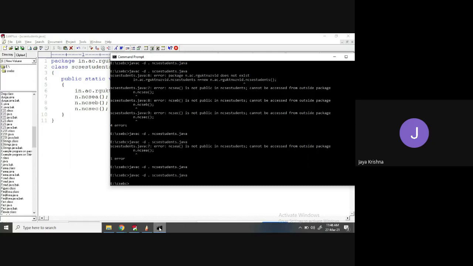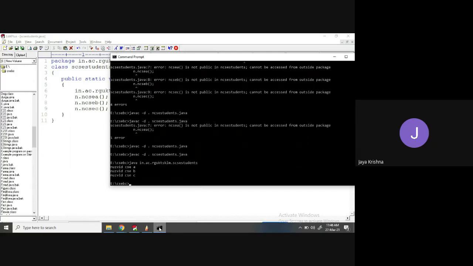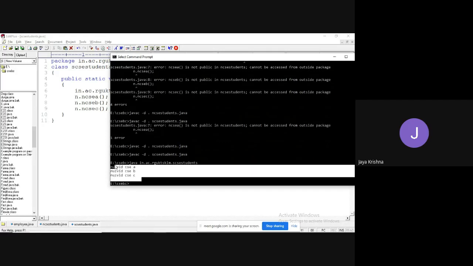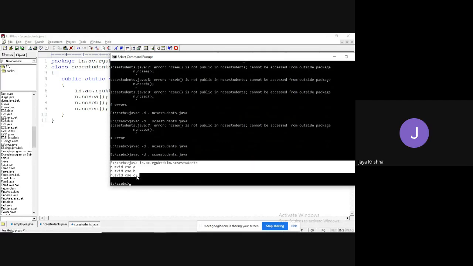What is the process we need to follow? It's a simple process, right? Normally, if I run the Java process, what is that process? In dot ac dot rgukt sklm dot SCSC students. You have to follow the fully qualified approach. If I write it like this, it will execute. Yes, successfully executed. Knows with CSCA, knows with CSCB, knows with CSCC.